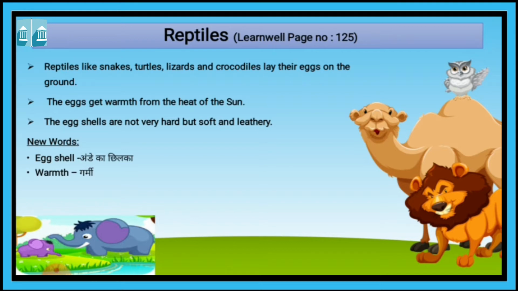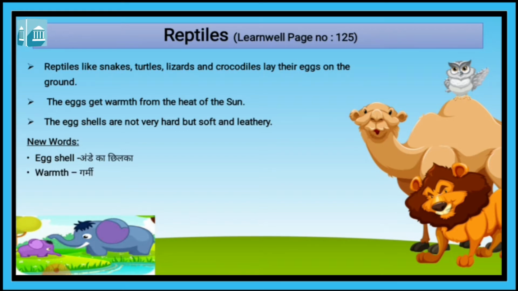The eggs get warmed. Warmth means गर्मी. अब egg को गर्मी कहाँ से मिलती है? From the heat of the sun. Once again, reptiles like snakes, turtles, lizards, crocodiles lay their eggs on water or ground? Ground, yes. And the eggs get warmed.